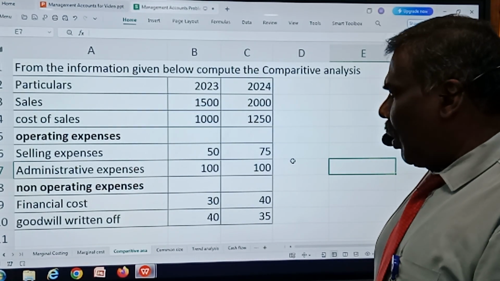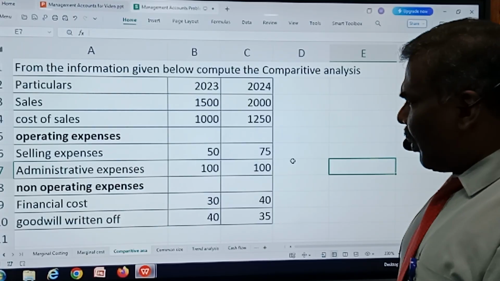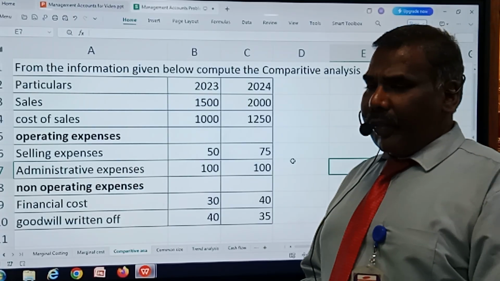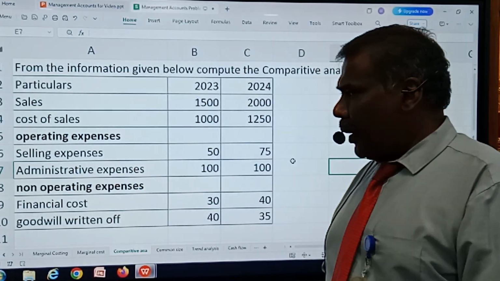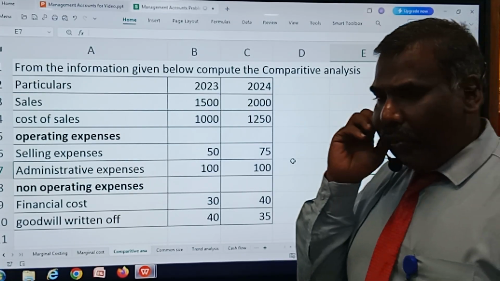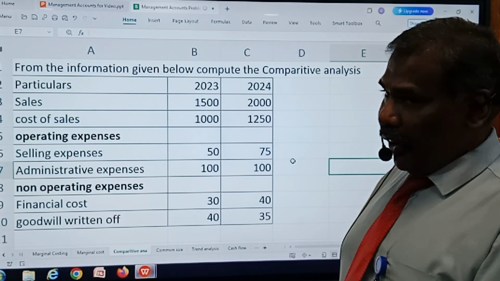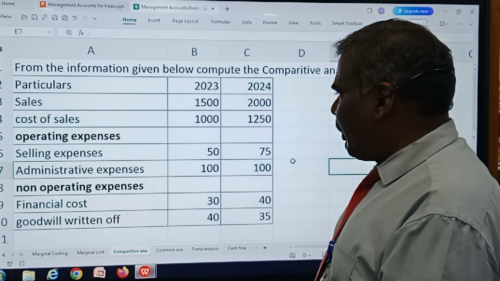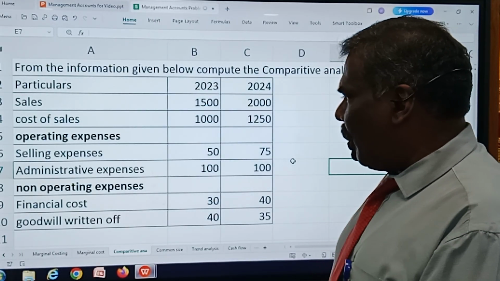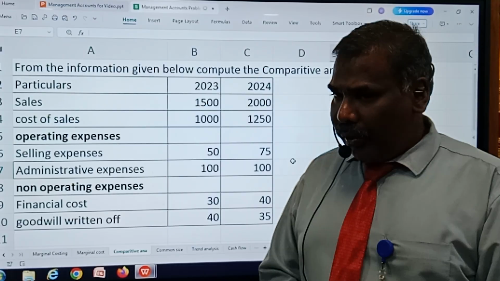And this is a problem for comparative analysis. In each and every company, there will be a profit statement which will be compared with the previous year to analyze whether there is growth or decrease, and it will be represented in terms of percentages. Over here, I have taken 2023 and 2024: the sales, cost of sales, operating expenses, and non-operating expenses.